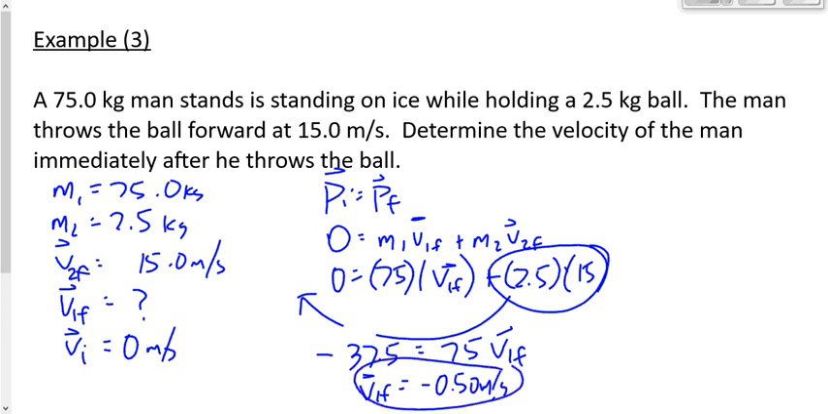We predicted 2 things. A, that the man would go in the opposite direction. We get a negative value, so we were right about that. We also predicted that his velocity would be a lot less than the velocity of the ball. We were right about that. The ball is 15, he's 0.5. Because he's a lot heavier, his velocity must be a lot smaller.